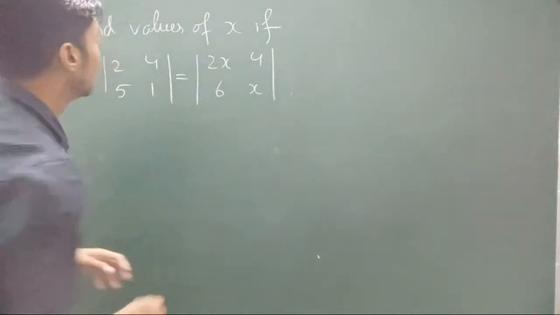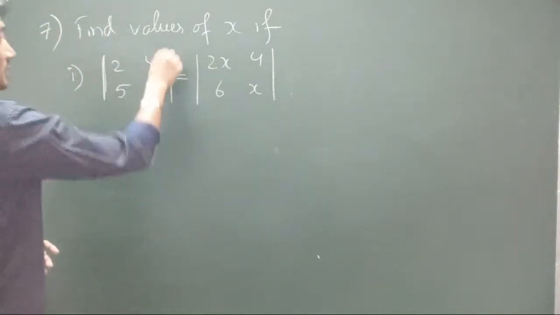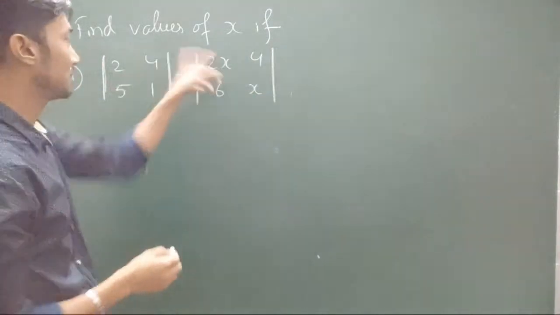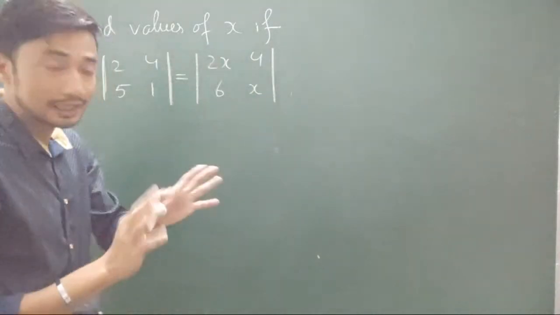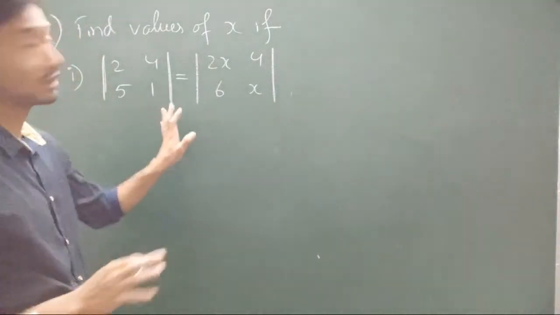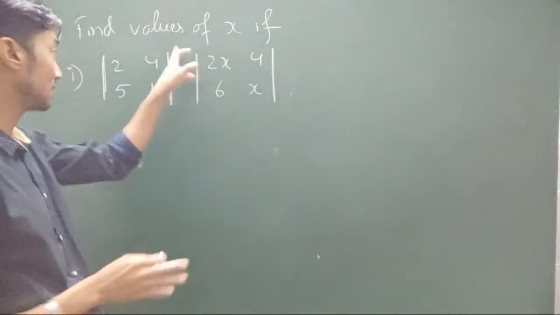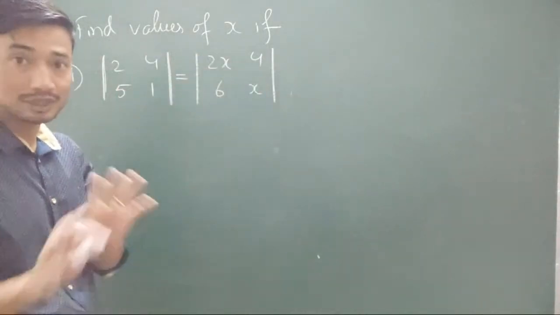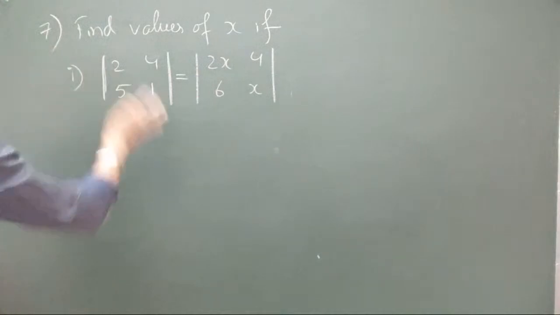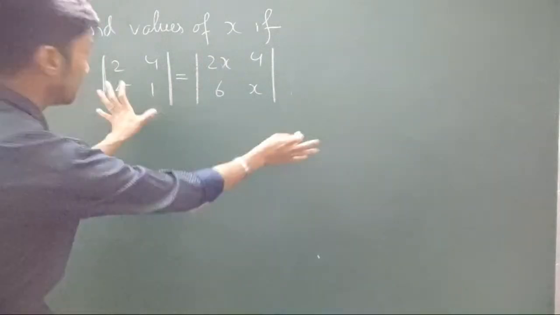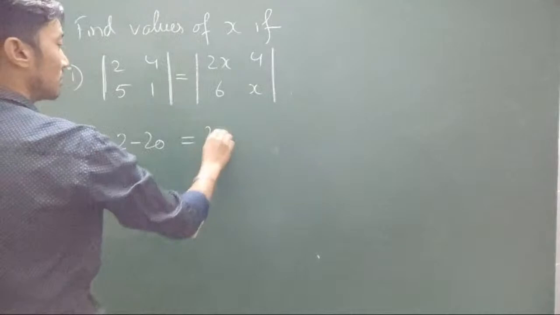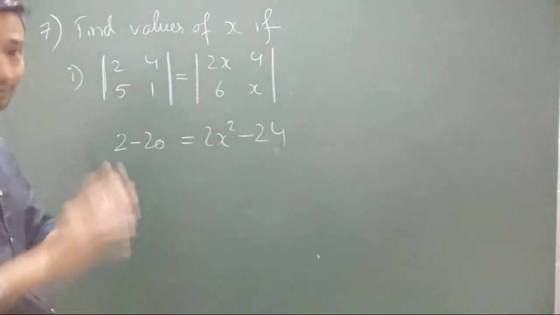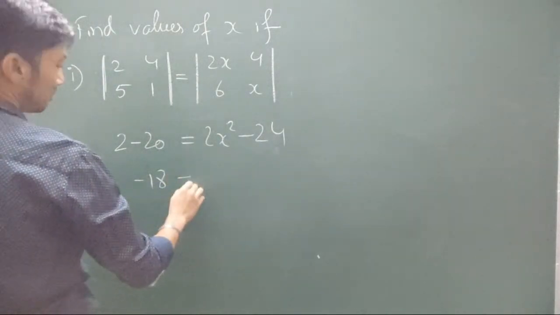Similar question. Remember, this is a determinant. Last time we did it for a matrix. For equal matrices, elements were equal, so that was fine. But this time it is not a matrix. That's why I'm telling you to be careful this time. We cannot just compare its corresponding rows and elements. No. So only the values will be equal. So 2 ones are 2 minus 4 5s are 20 is equal to 2x square minus 4 6s are 24. It's very simple, but again, as I say, in simple values do not make mistakes.